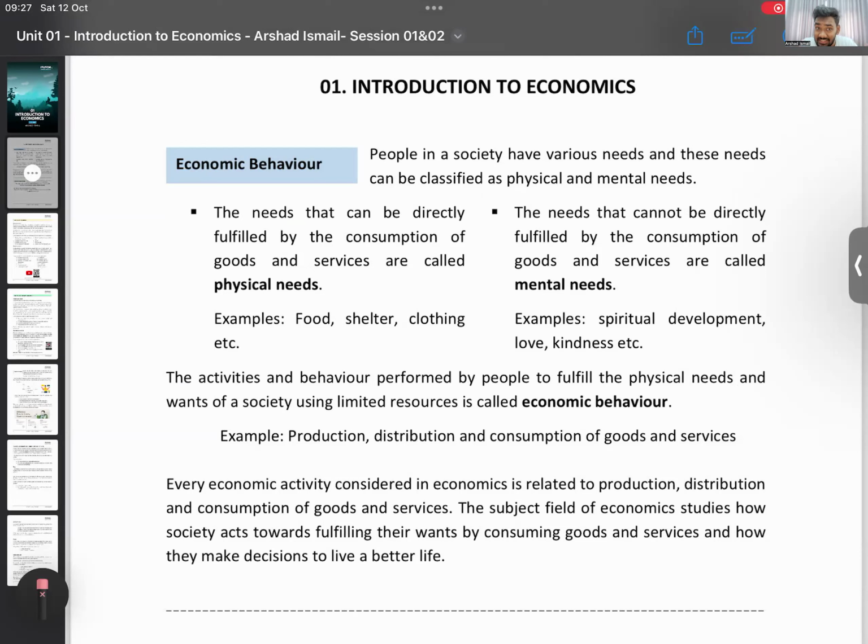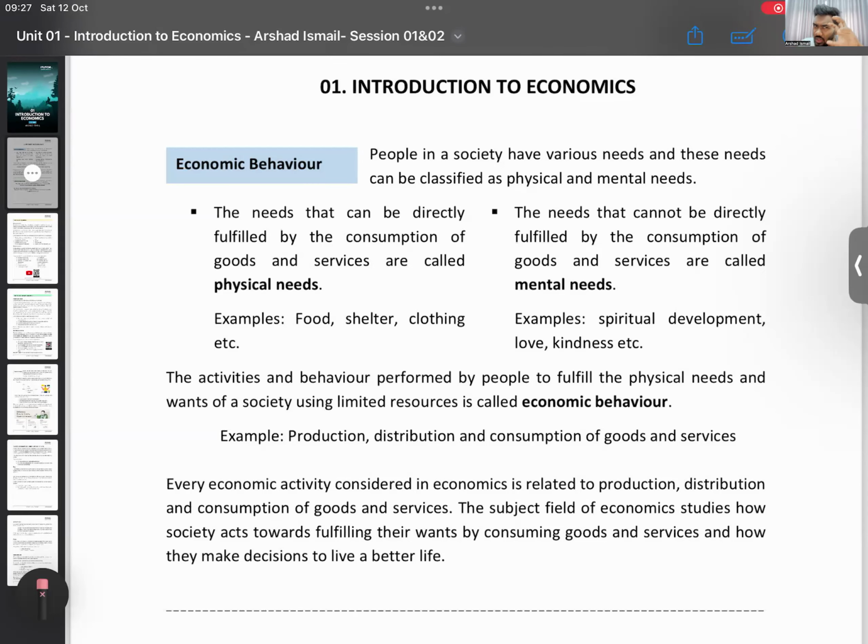So, what are needs? We say needs are the ones that are essential for survival. Without this, you can't live. Things like water, air, food, those are needs. Then what are wants? We say different ways of fulfilling our needs. Pizzas, burgers, string hoppers, rice, all of those are wants. So people have needs and wants.